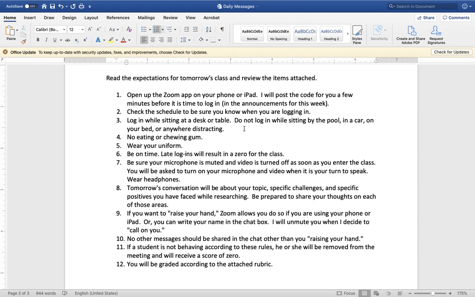It also says to log in while sitting at a desk or a table, and this is just to make sure that you're not distracting anybody by driving or being in a pool or anything like that. You're also not supposed to be eating or chewing gum. You need to wear your uniform, and all those things that we're asking you to do is simply to make this feel like school and to help you treat this with a little bit stronger mentality coming in.